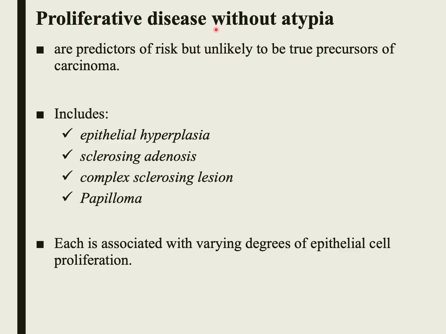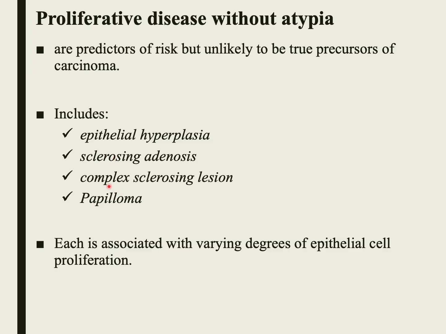This group includes epithelial hyperplasia. So in epithelial hyperplasia, the lumen of the duct or the lobule is filled with a mixed population of luminal and myoepithelial cells, but without atypia. The second lesion is sclerosing adenosis. From the names, adenosis means that the number of glands is increased, and sclerosing means that the stroma shows fibrosis or sclerosis that is going to distort and compress the glands. So in sclerosing adenosis, you have proliferation of the glands and fibrosis.